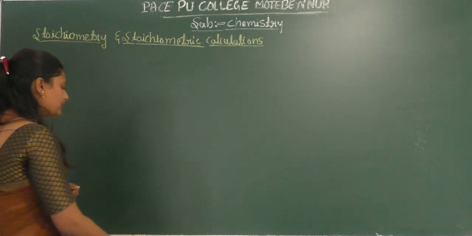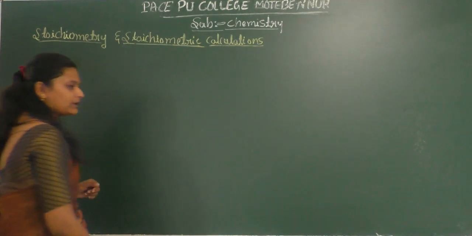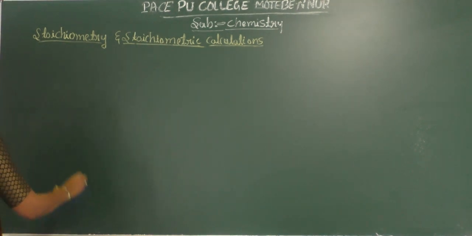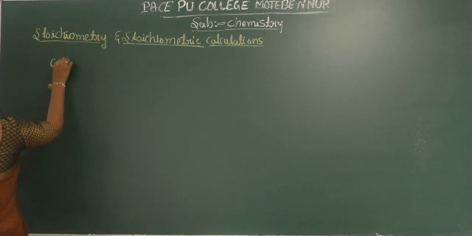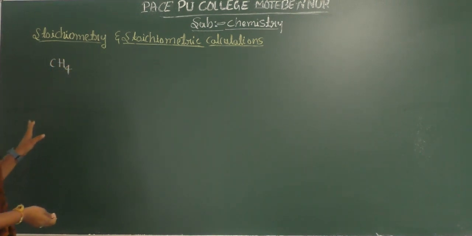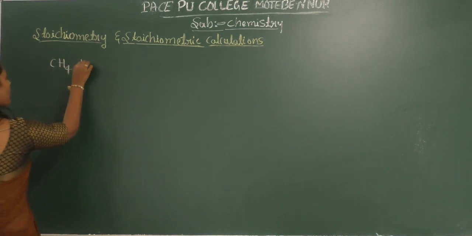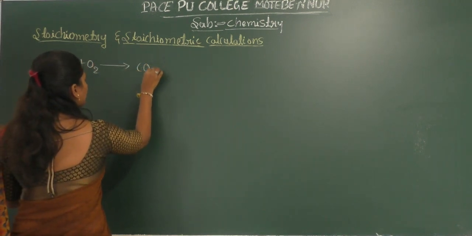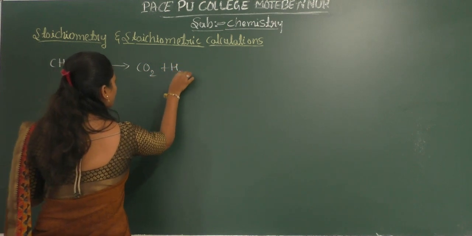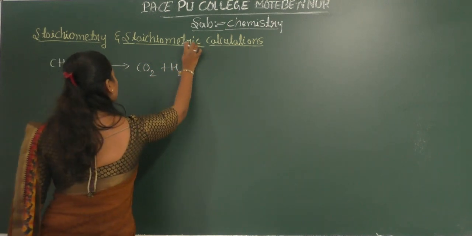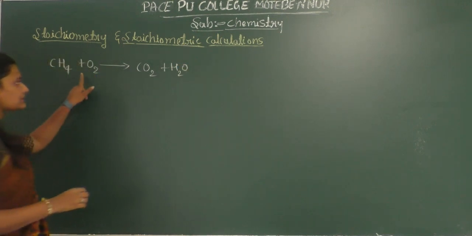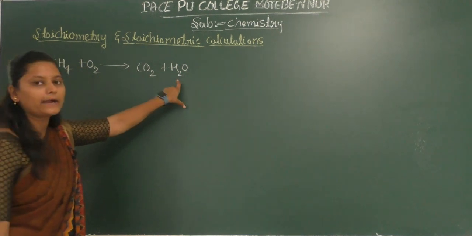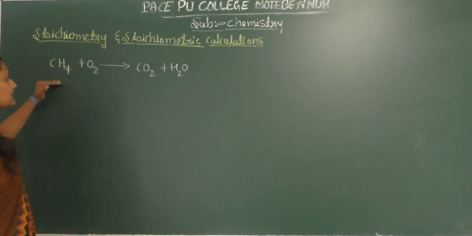So next, what do you mean by balanced chemical equation? So here if we are going to consider a combustion of methane. Okay, so combustion of methane means methane is going to burn in presence of oxygen. It will give us carbon dioxide and water. Okay, so when methane burns in presence of oxygen or in presence of air, it is going to form carbon dioxide and water. Okay, so here is it balanced?